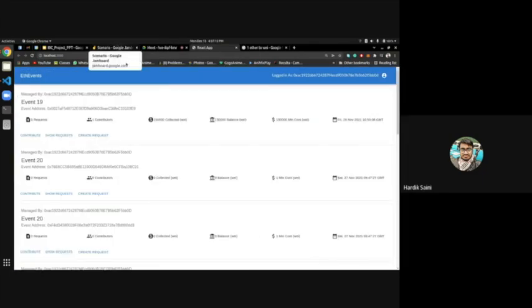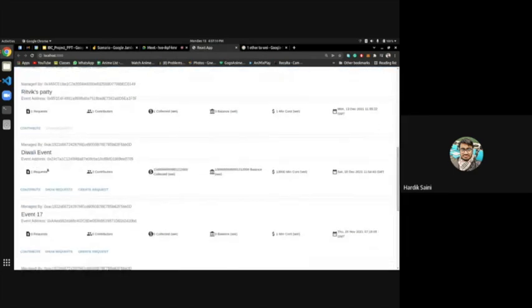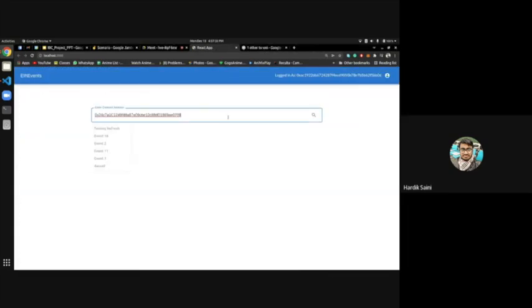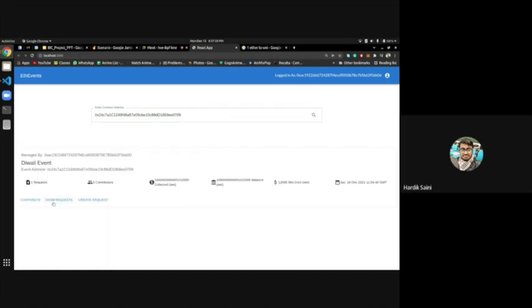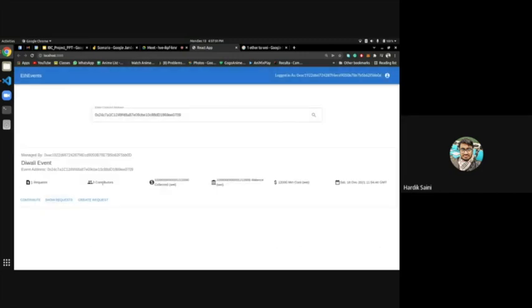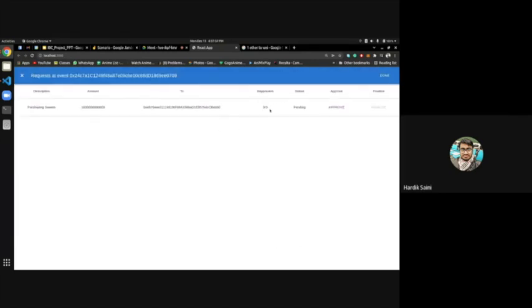Okay. So yes, as you can see, on the Diwali event we have got this one request. I will copy this event address, it will be faster that way. Now I will enter this in search, and if I click on show request, it shows purchasing sweets, and this amount has to be transferred to this address. The number of approvers is equal to the number of contributors. As we saw, there are 3 contributors, so 3 people can approve this request.